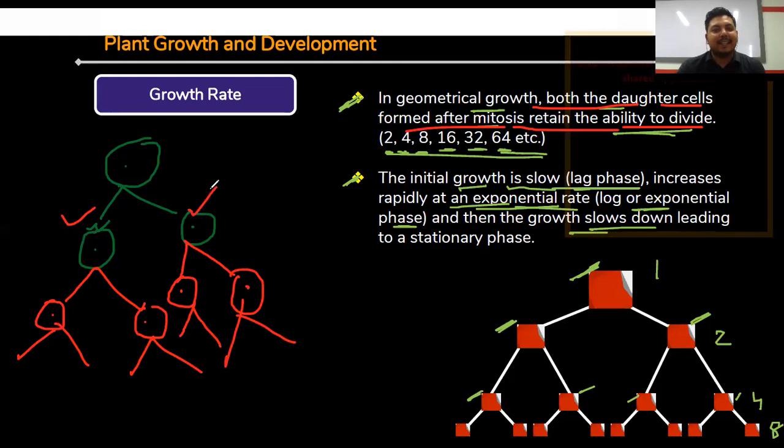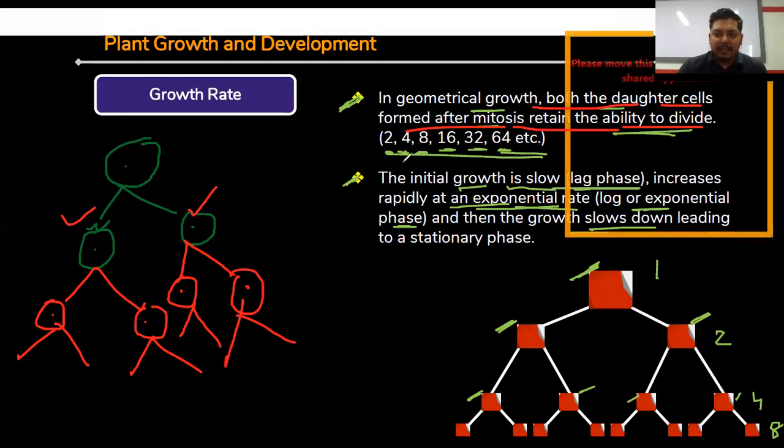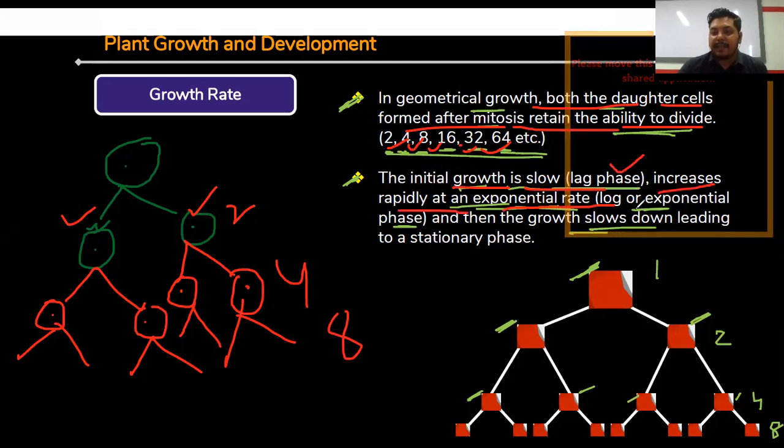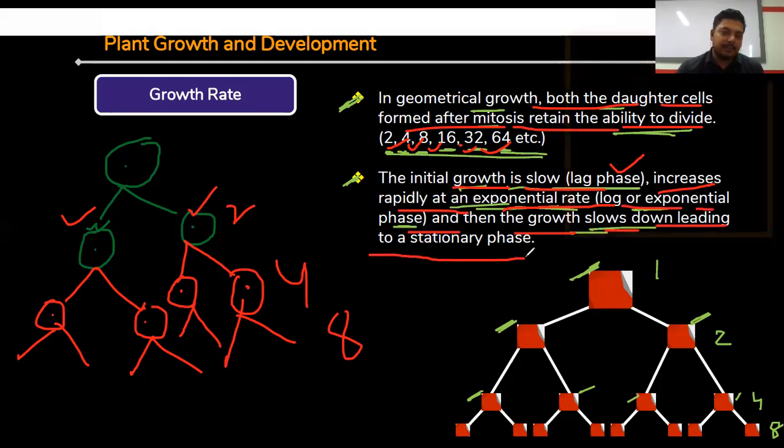So both cells that are produced from a particular cell with the help of mitosis have the division ability. They are forming 2, 4, 8, 16, 32, 64 in numbers. The initial growth is slow, that is the lag phase. It increases rapidly at an exponential rate, the log or exponential phase, and then the growth slows down, leading to a stationary phase. Now, in case of geometric growth, what happened here?